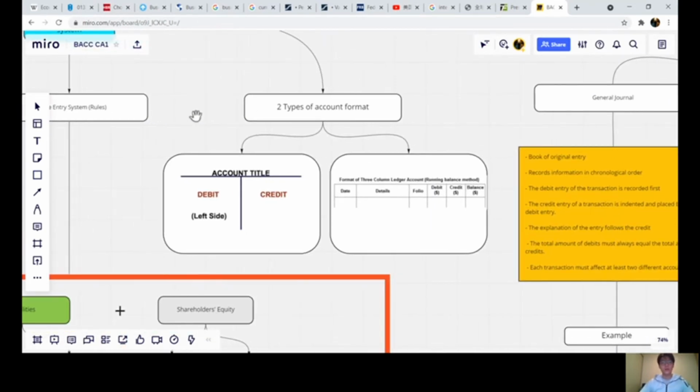And there are two types of account format for the double entry system. One is the T account format. The other is the columnar account format. But most of the time you use the columnar account format.